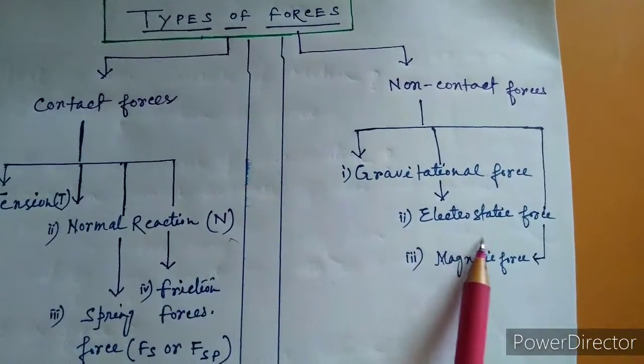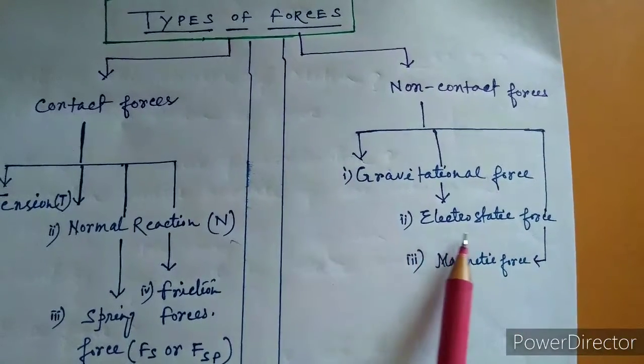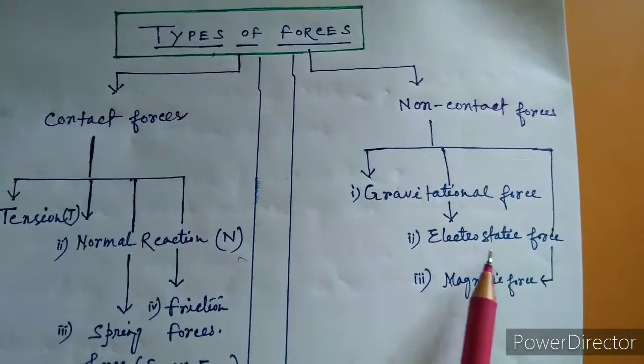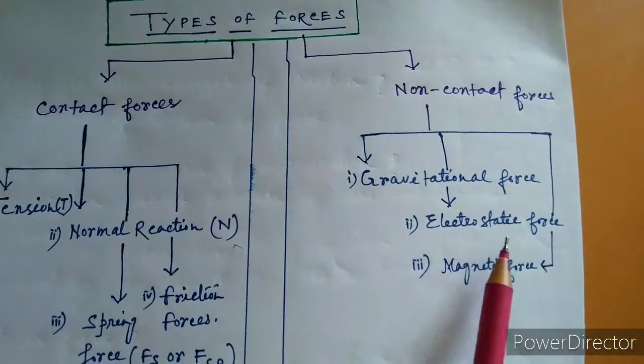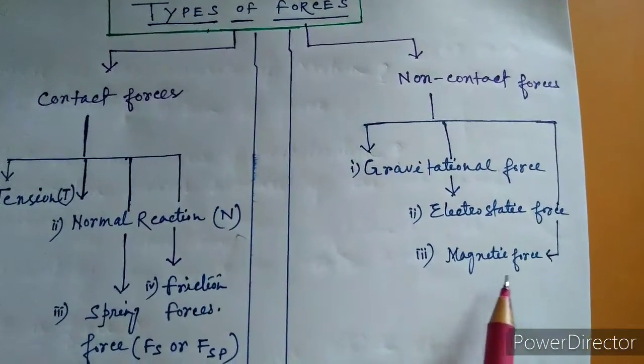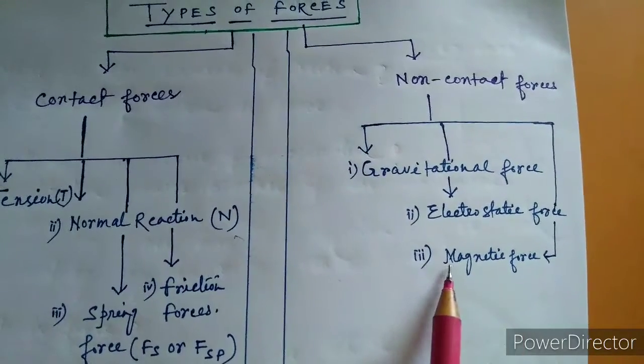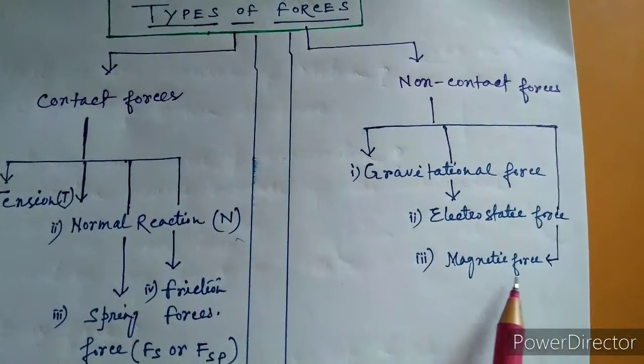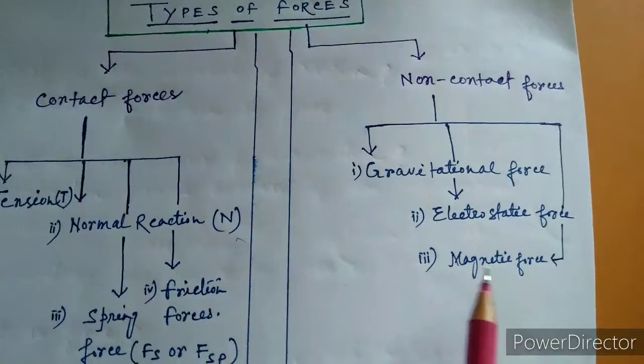Another is the electrostatic force. Electrostatic force means the attraction or repulsion between charges. And the third one is the magnetic force. Magnetic force means the attraction or repulsion between the poles of a magnet.